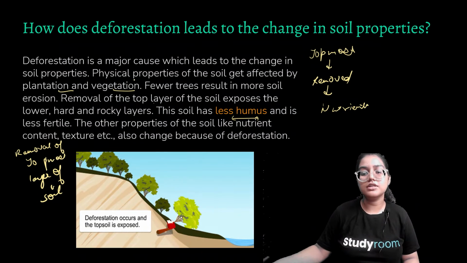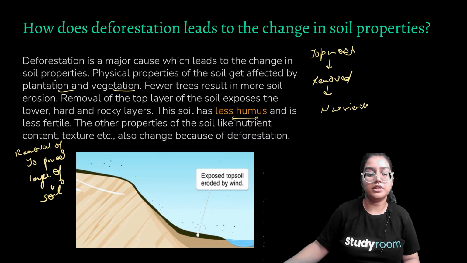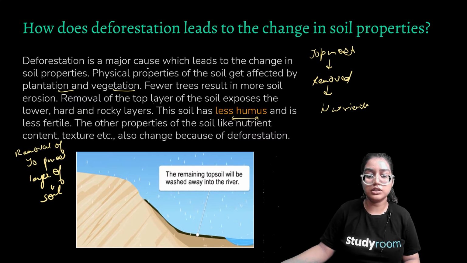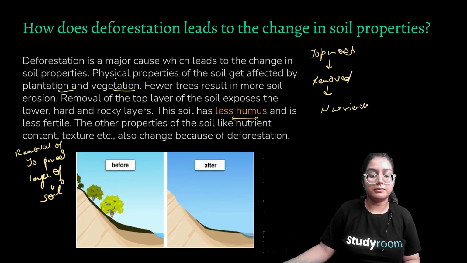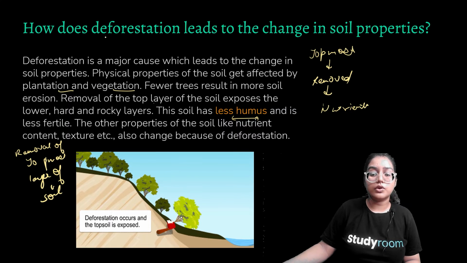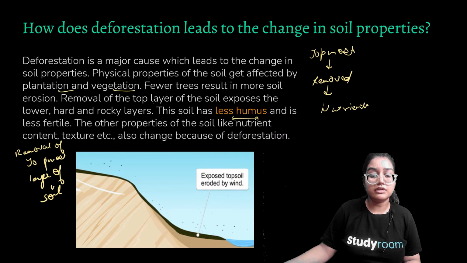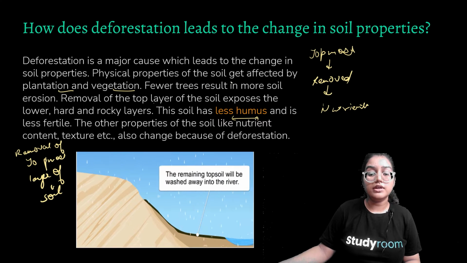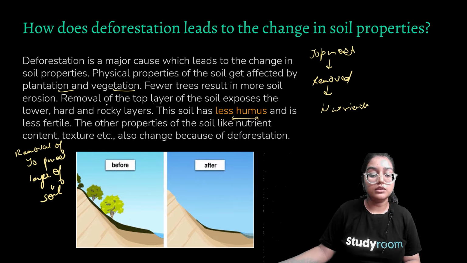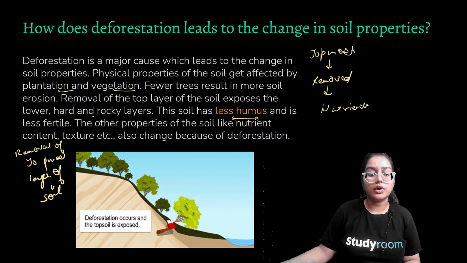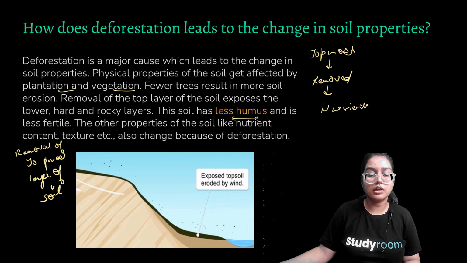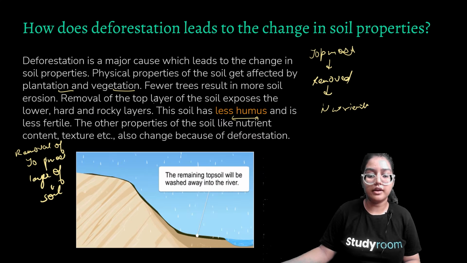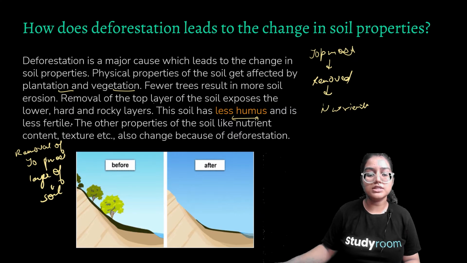How does deforestation lead to a change in soil properties? Deforestation is a major cause of change in soil properties. Physical properties of the soil are affected by plantation and vegetation. Fewer trees result in more soil erosion. Removal of the top layer of the soil exposes the lower, hard and rocky layer.